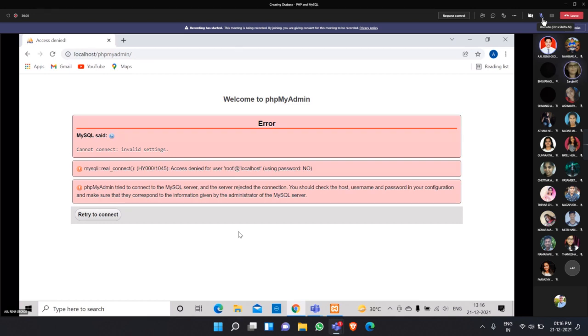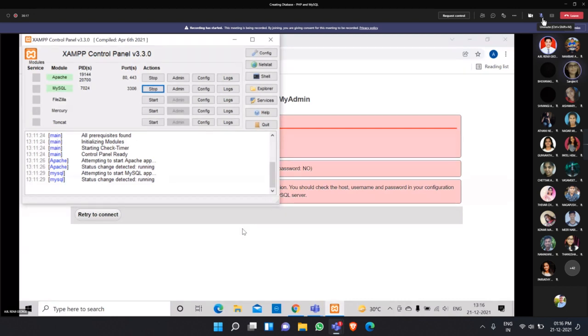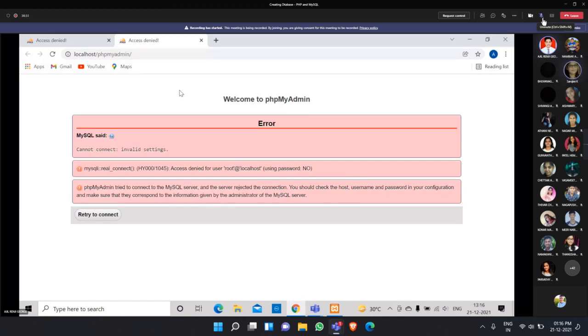Ajil, can you show your XAMPP control panel? In this, right click on the Admin button, which is near MySQL. Right click.